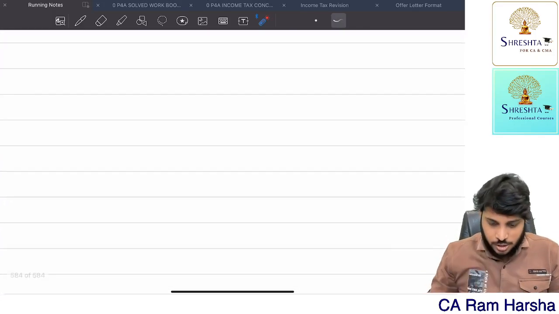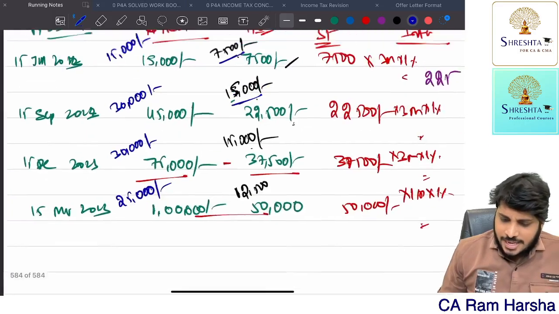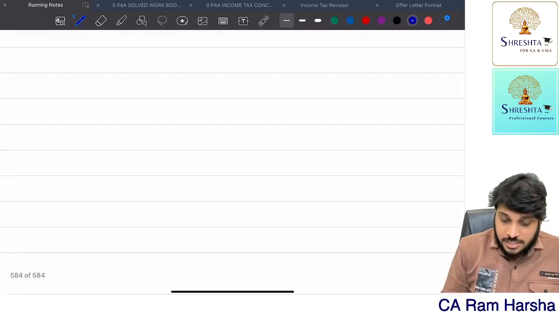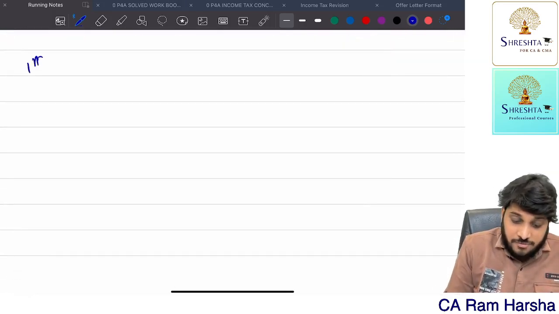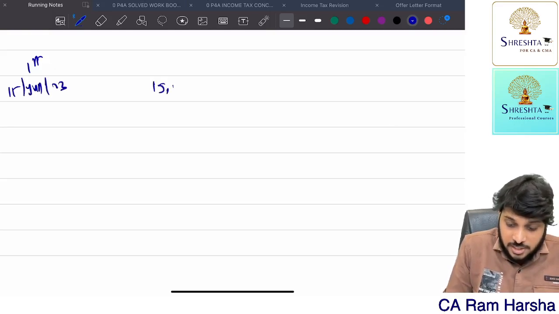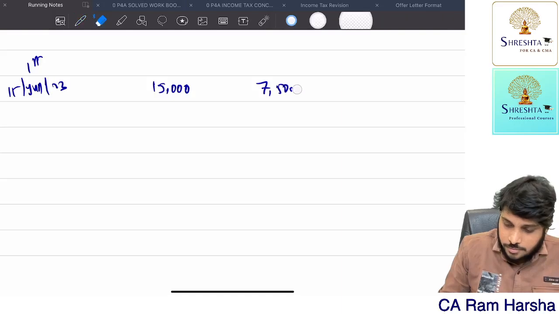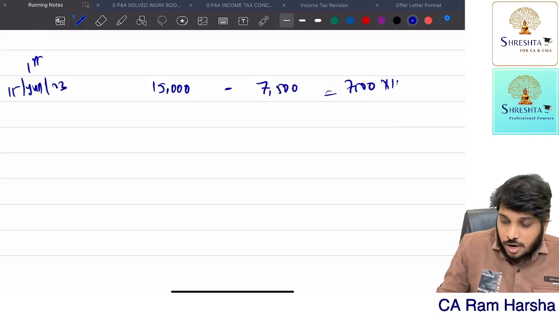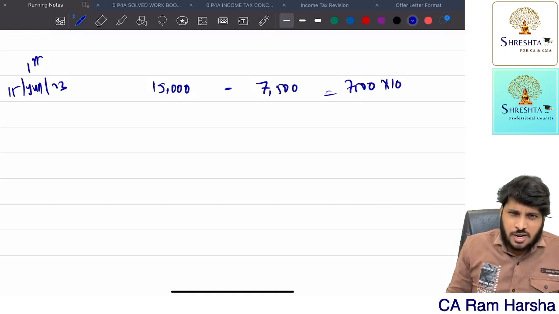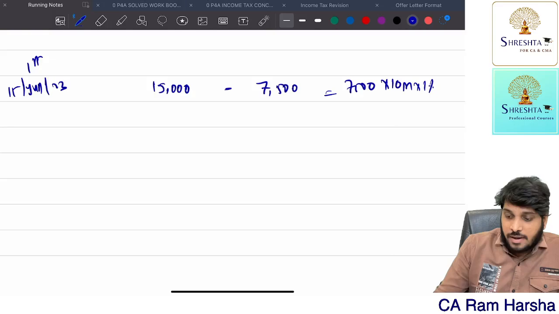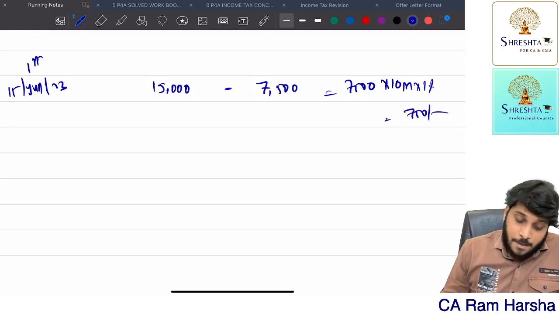Now let me apply this another way. First installment, as per this logic, how much should you be paying? By 15th June 2023, you must be paying a challan amount of 15,000. But how much challan did you pay? 7,500. So what is the shortfall? 7,500 is the shortfall. For how many months? Up to March, have you repaid this shortfall amount? No, sir, I did not repay. Up to March, the shortfall continued. 10 months multiplied by 1%. How much? 750 rupees.